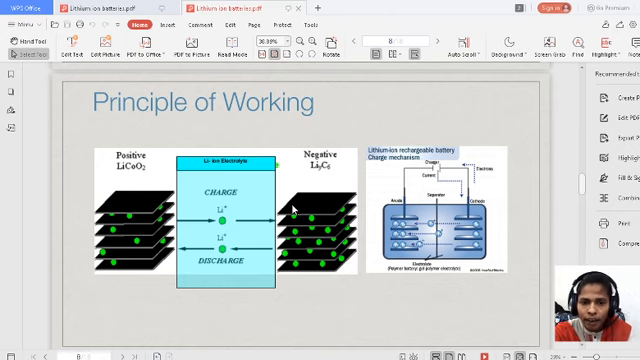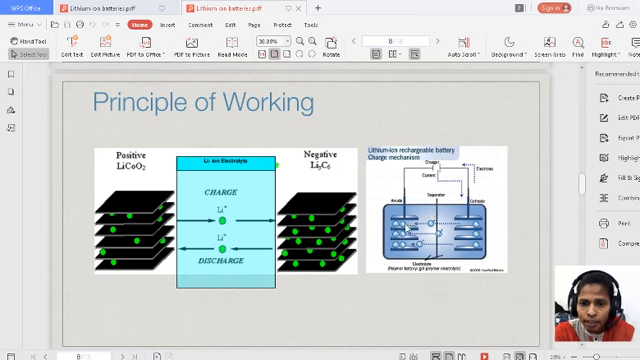So both are having the layers of structure. In the middle we are having the electrolyte. Through the electrolyte, lithium ions are migrating from one electrode to another electrode. In the charging process, charging means recharging, lithium ions are migrating from cathode to anode. But in the discharging process, lithium ions are migrating from anode to cathode.